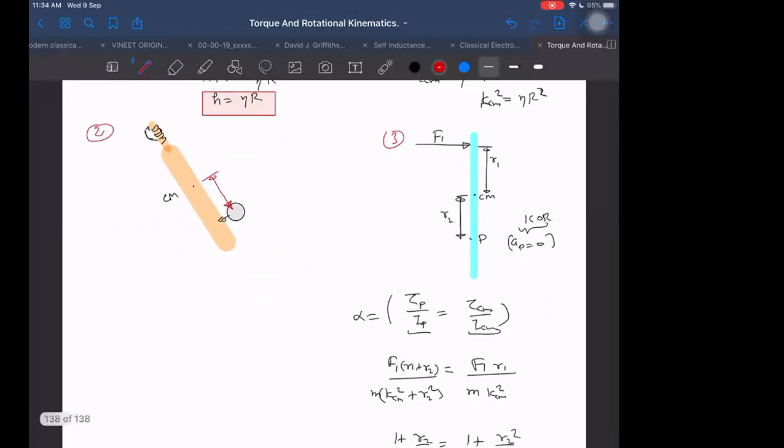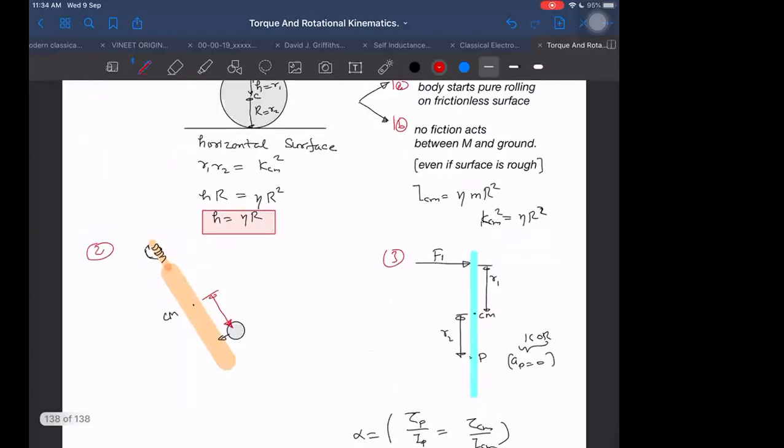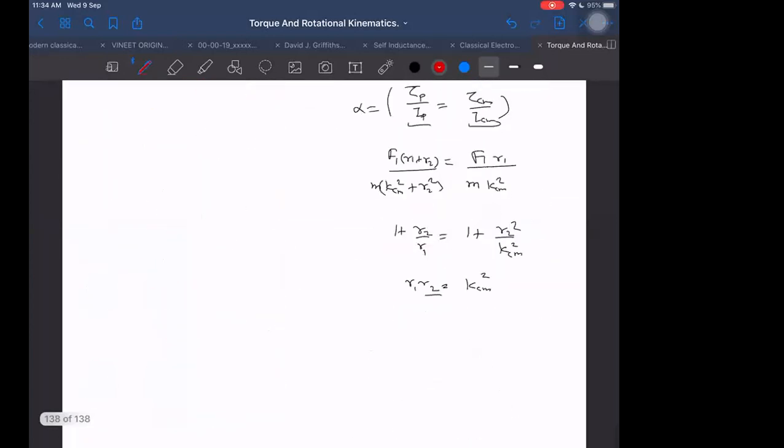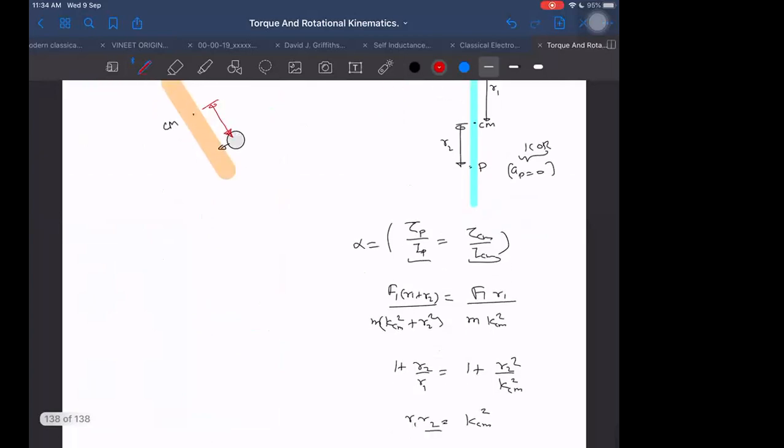One more question appeared like this in IIT, and it was related to this only. They had given a door. You know that a door has a door stopper. Do you know that or not? What is the meaning of a door stopper? First of all, do you understand that or not?